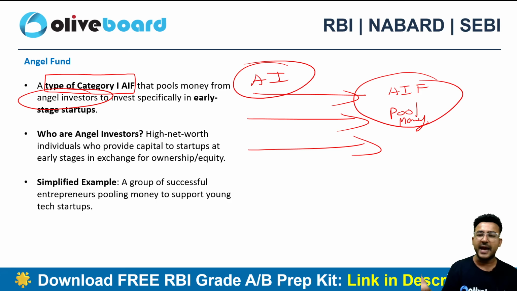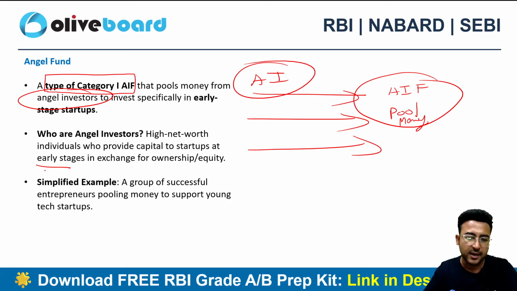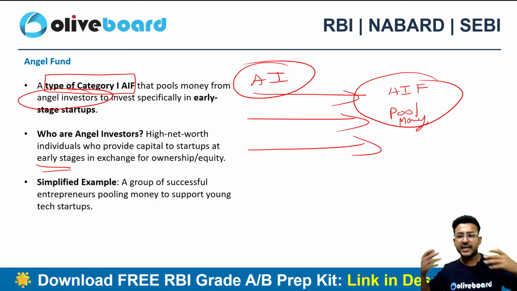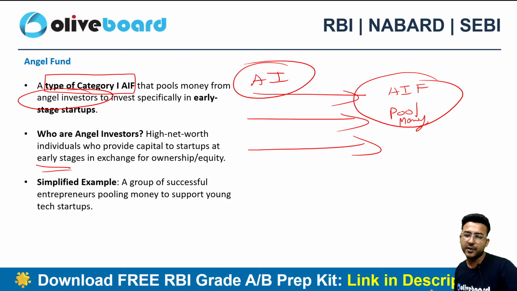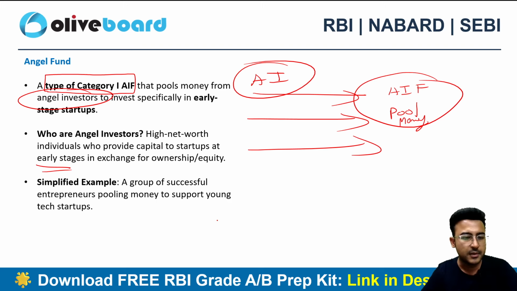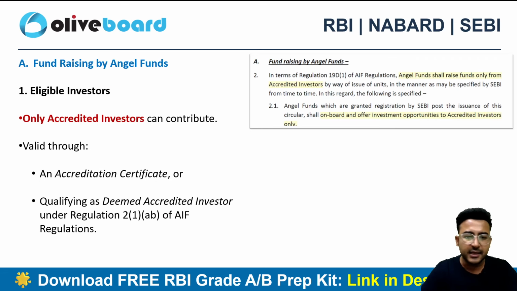So he or she will be as good as an angel for me, right? That's why we call them angel investors. Why? Because they are investing in my early age startup. They are acting as an angel for the company as a whole, for the business, right? So basically they are a group of people who are investing their money in the early age startup. That's what an angel investor is all about, right? And angel funds are in category 1 AIF.